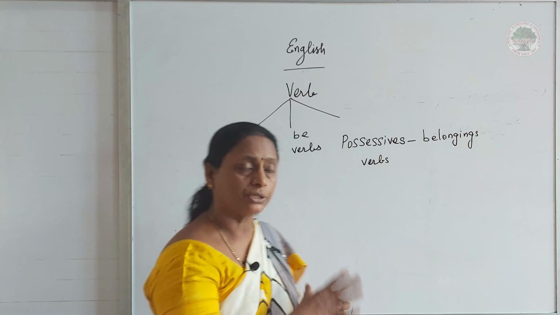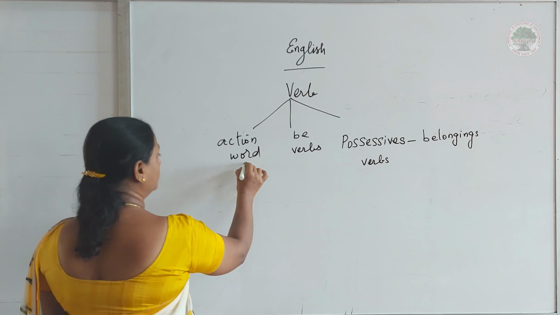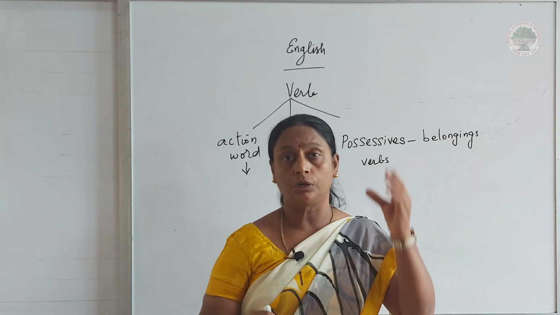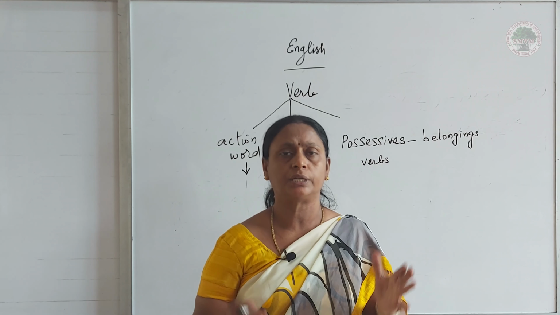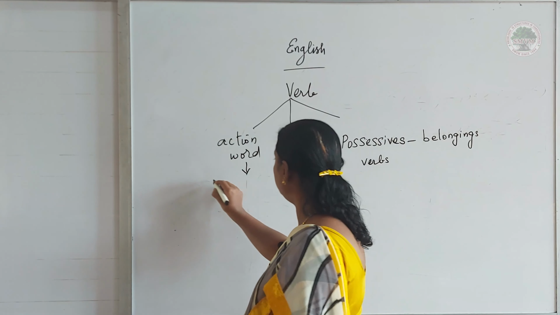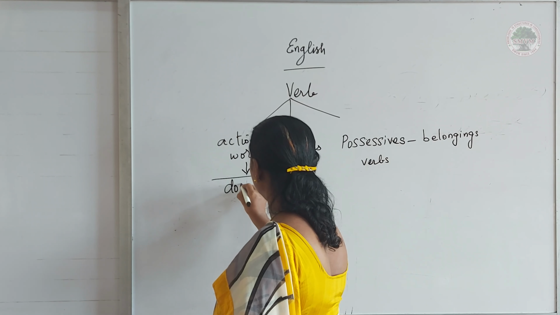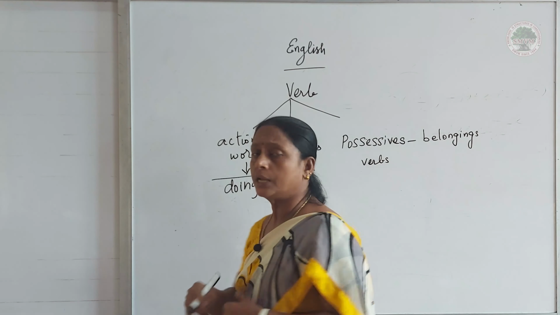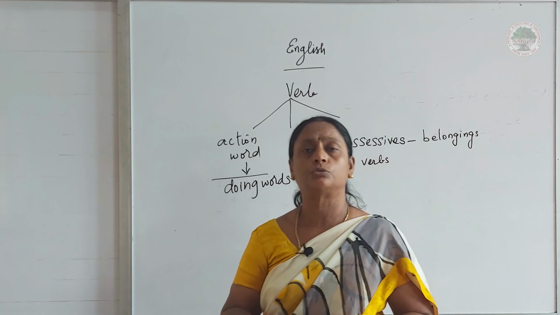Okay, now action words. Action words mean what actions a noun does. Action words are doing verbs, doing words. Tell me, what actions do you do daily?